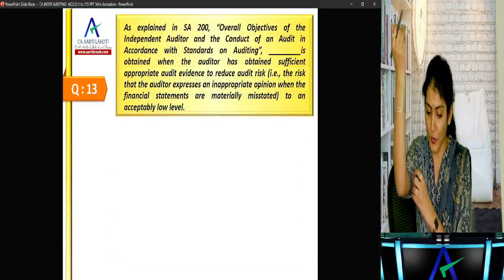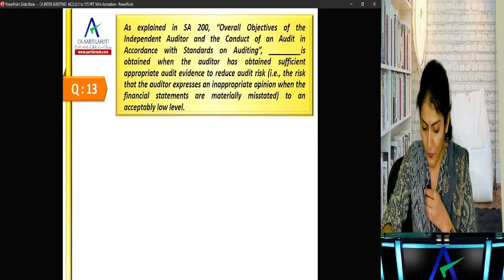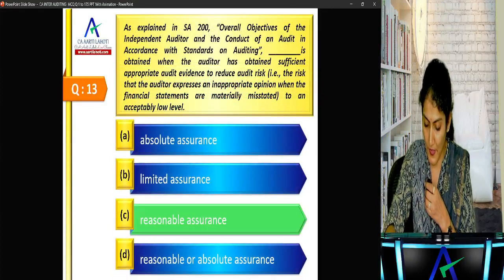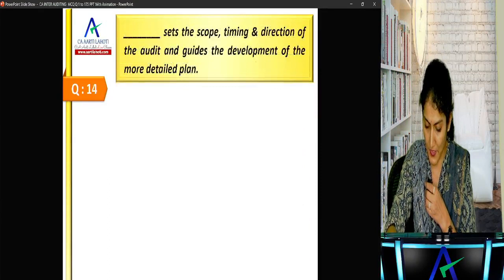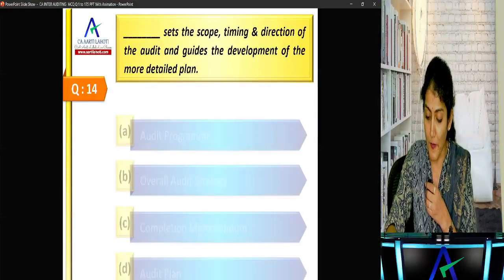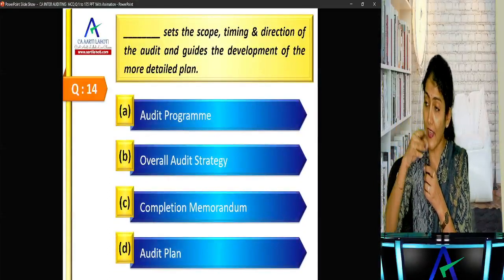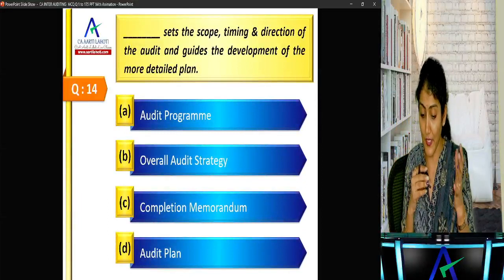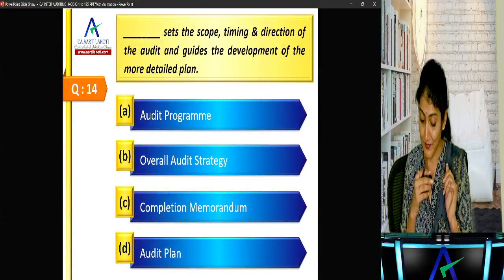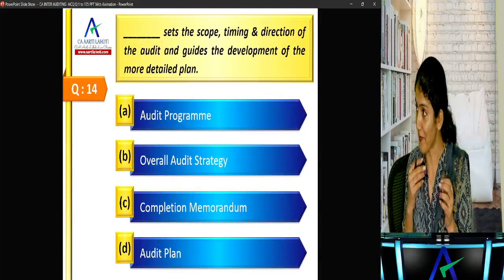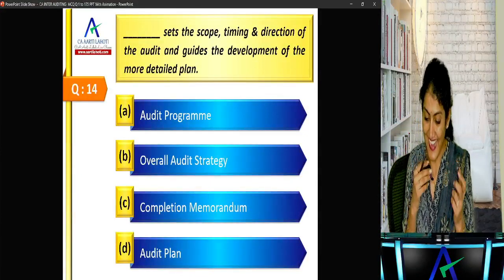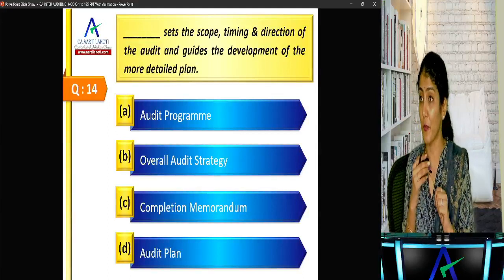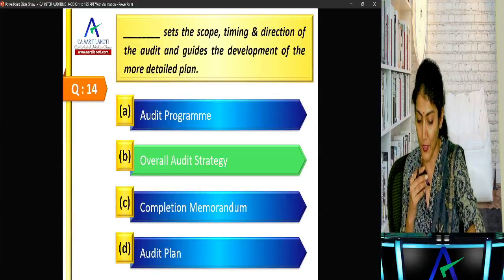As per SA 200, right? What assurance is obtained? Reasonable assurance that financial statements are free from material misstatement. Dash sets the scope, timing, and direction of the audit and guides the development of the more detailed plan. And today we discussed that. Some of you said something else before that. Dash sets the scope, timing, and direction of the audit that guides the development of the more detailed audit plan, the overall audit strategy.